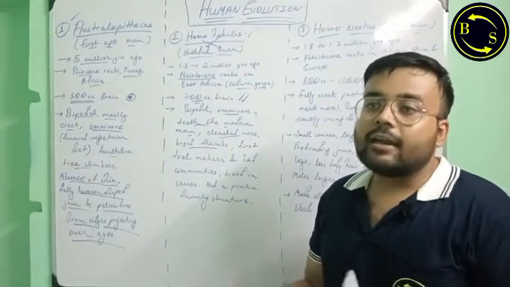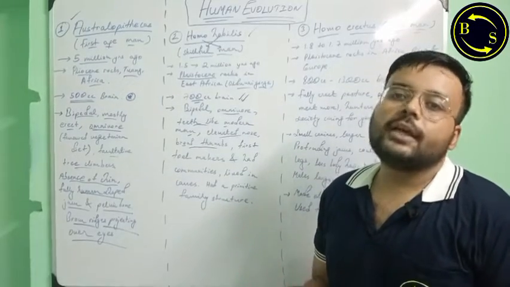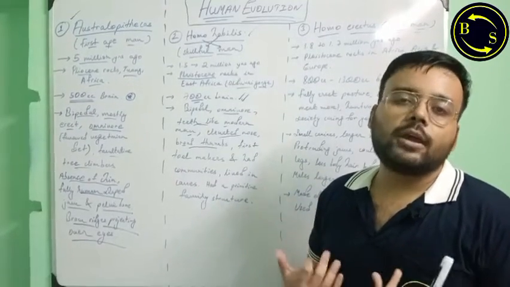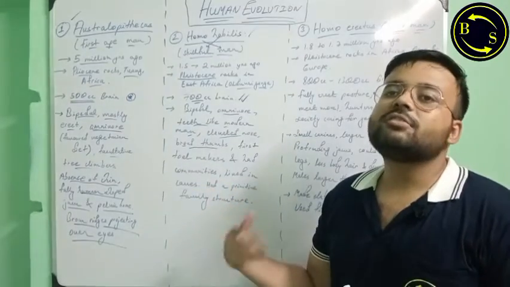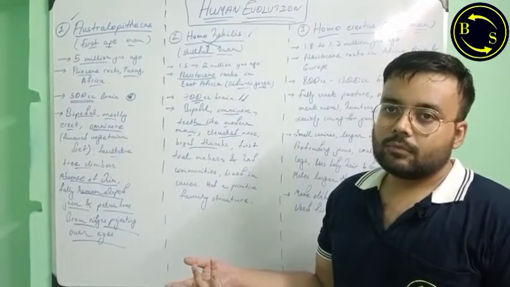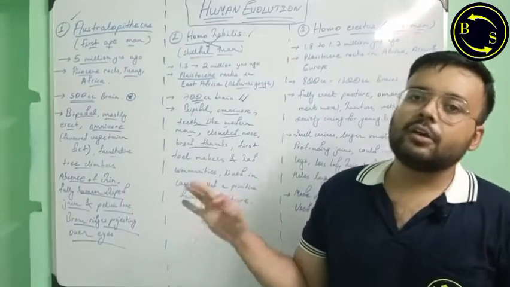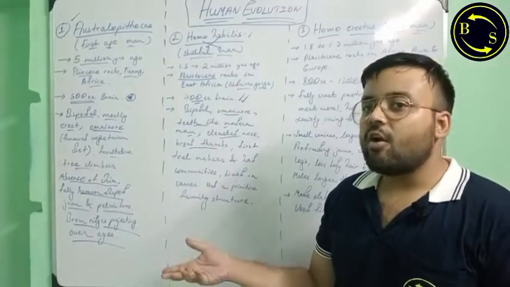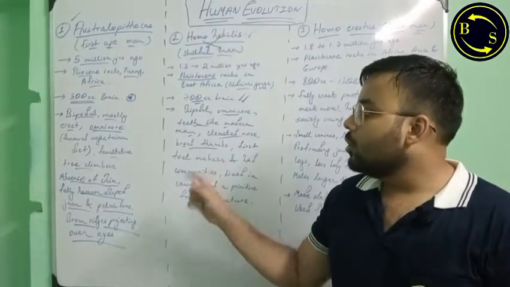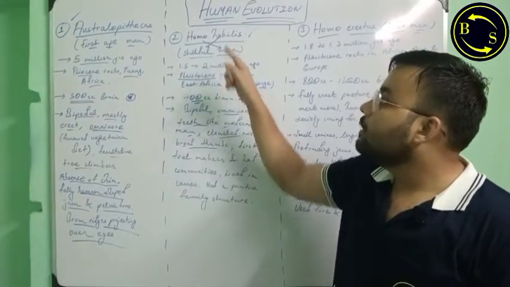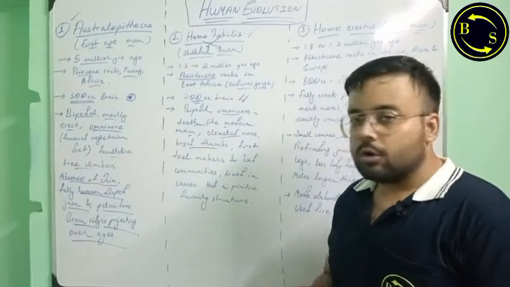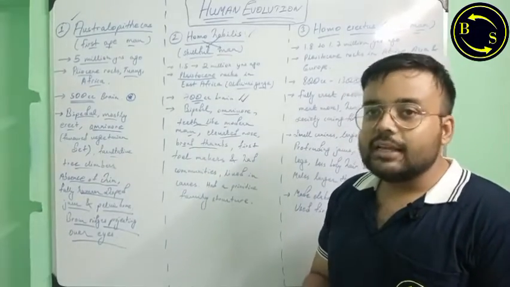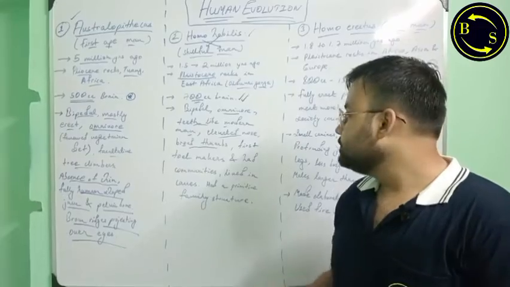And since the activity of our arms increased as we became more and more erect and bipedal, our forelimbs developed much faster. Okay, our fingers, our thumbs evolved at a faster rate. So our thumbs got broader in Homo habilis. The thumbs got broader, so they could easily grab onto things.